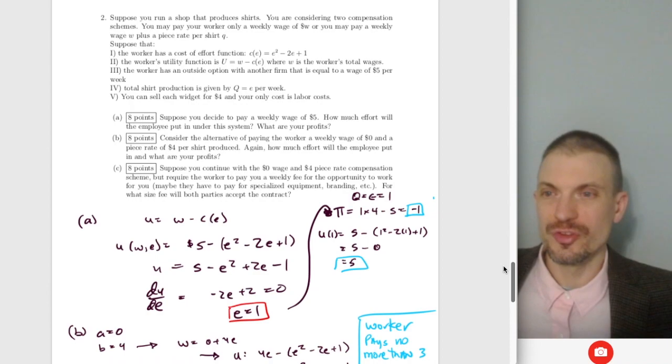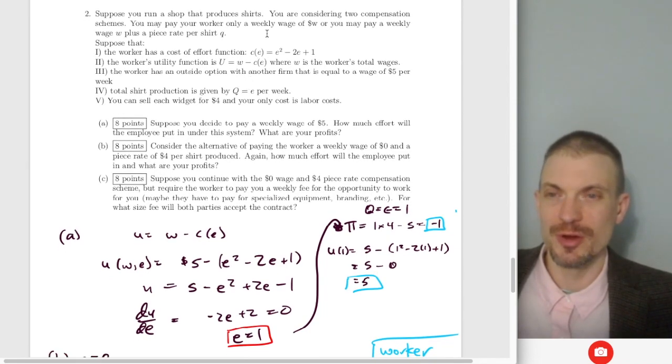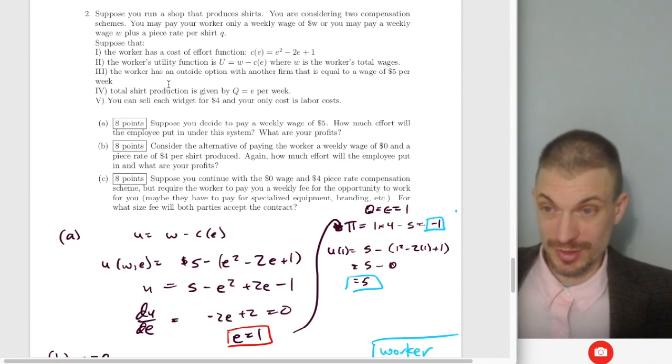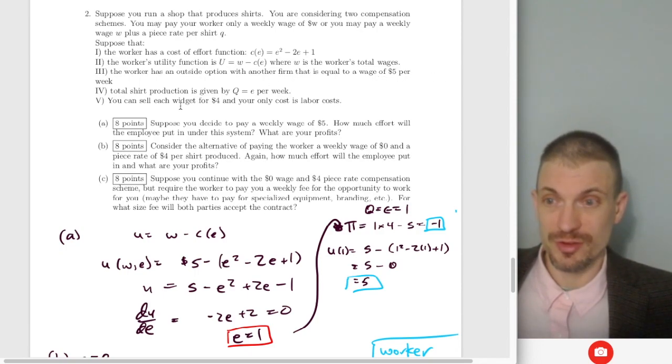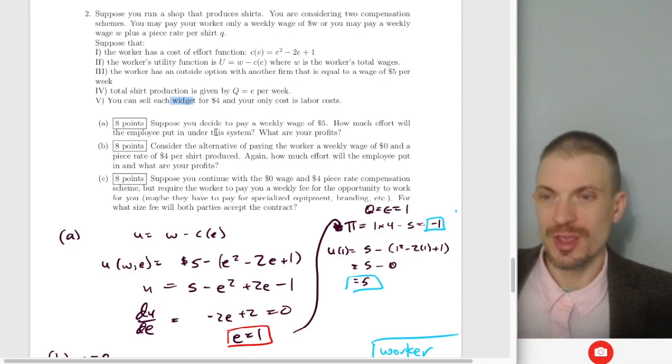All right. So suppose you run a shop. This is the moral hazard question. Suppose you run a shop that produces shirts. You're considering two compensation schemes. You pay your worker a weekly wage of W, or you pay a wage of W plus a piece rate per shirt Q. Suppose the worker has an effort cost function here. The worker's utility function is given by this thing. The worker has an outside option of $5 per week. Total shirt production is just one-to-one effort for quantity. You can sell each shirt for $4. Your only cost is labor cost. Suppose you decide to pay a weekly wage of $5. How much effort will the employee put in?